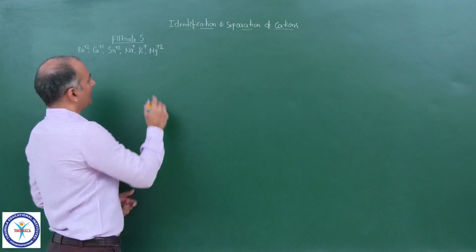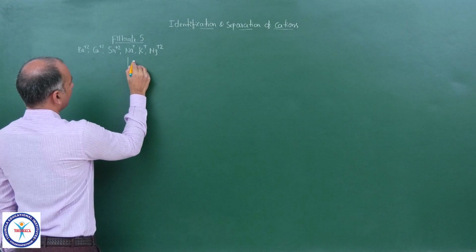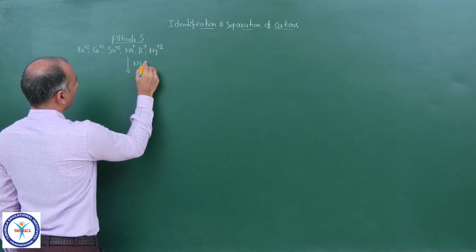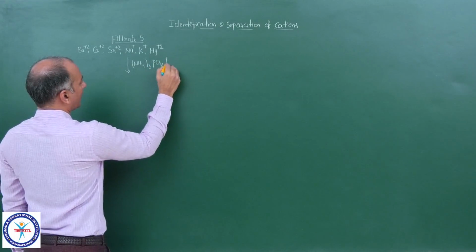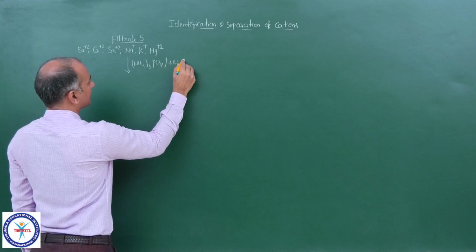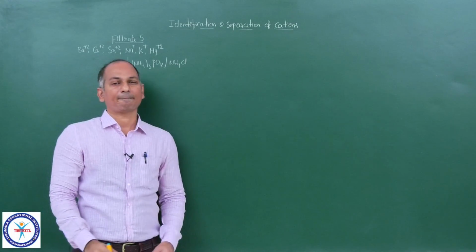Okay, first let me add to this filtrate (NH4)3PO4 in the presence of NH4Cl. Ammonium phosphate and ammonium chloride.